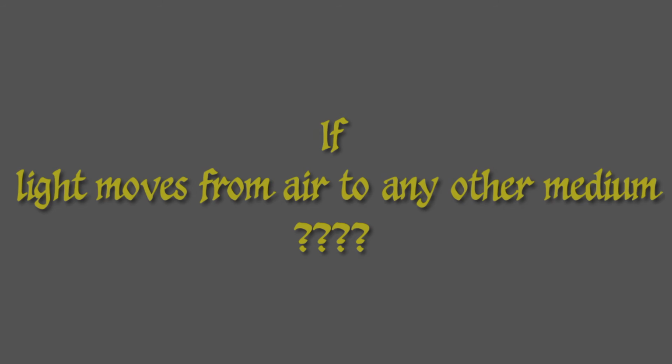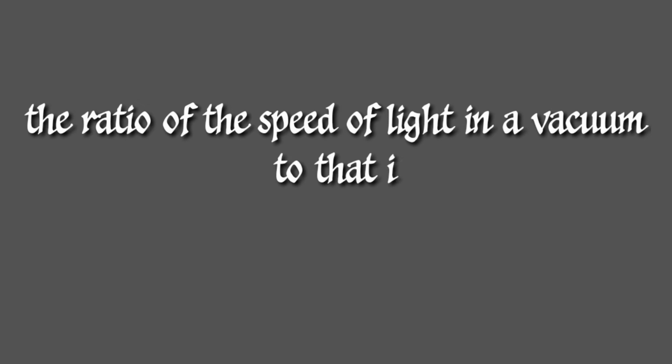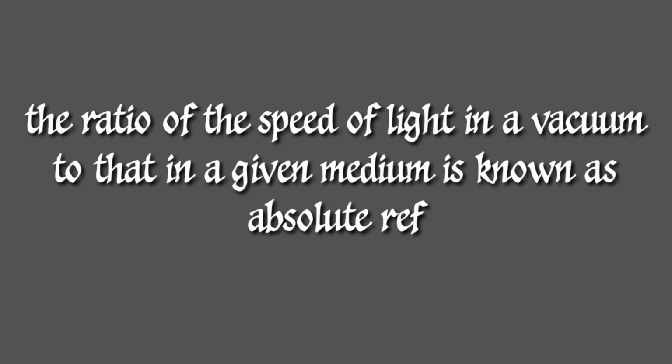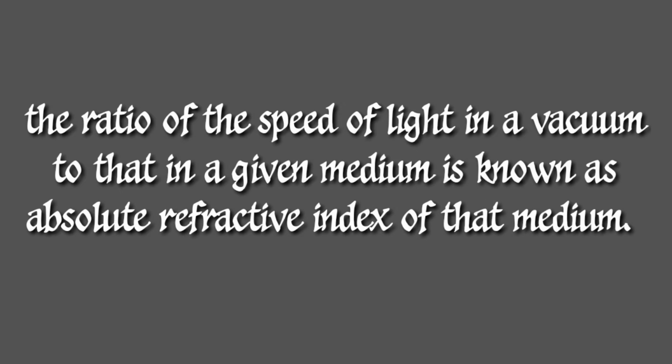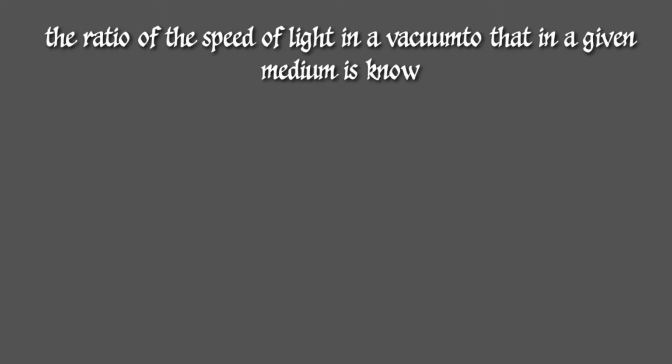Suppose we are measuring this ratio of the speed of light in air with respect to the speed of light in a medium, then that is known as the absolute refractive index. Usually the absolute refractive index is represented with small letter n.